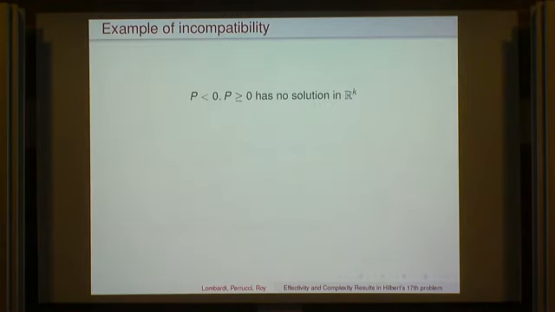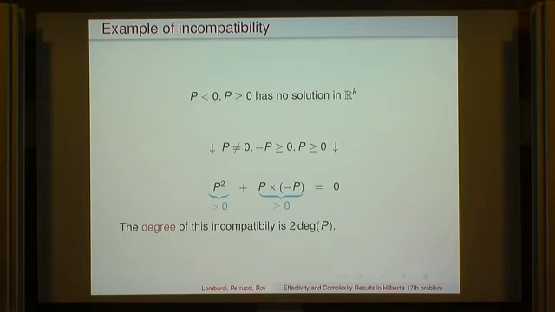Okay, so let's take an example of an incompatibility. It's clear that P strictly negative and P non-negative has no solution in R^k, which means that this system, P different from 0, minus P non-negative and P non-negative, has no solution. And we need something which is in the monoid, so that's just P squared. Then something which is in the cone, but in the cone I have two hypotheses, P non-negative and minus P non-negative, so this is a product.